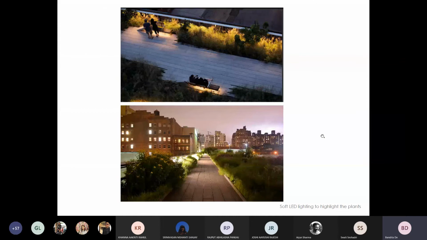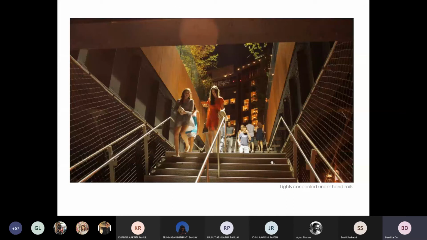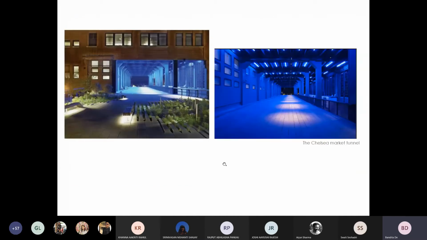Very soft LED lighting has been concealed within planting to enhance it. Even in the staircases and stair walls, lighting has been incorporated underneath the handrails to light up the staircases. There's one section of the High Line, a tunnel, where suddenly the lighting dramatically changes. This tunnel overlooks the Hudson only in such areas, where probably the intent was to create this drama. There is use of blue and white LED tube lights, but otherwise the entire High Line is very simple and very sophisticatedly lit up.